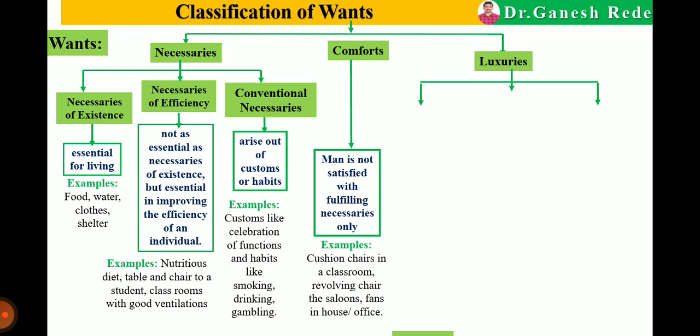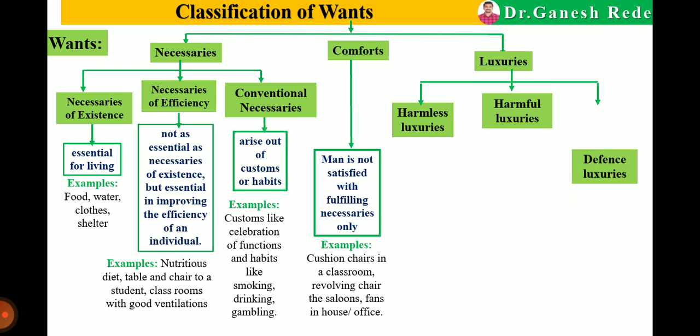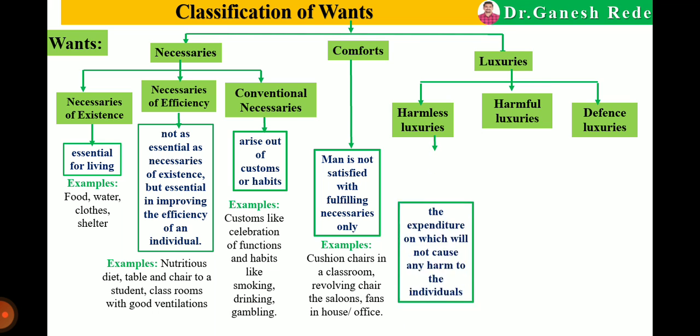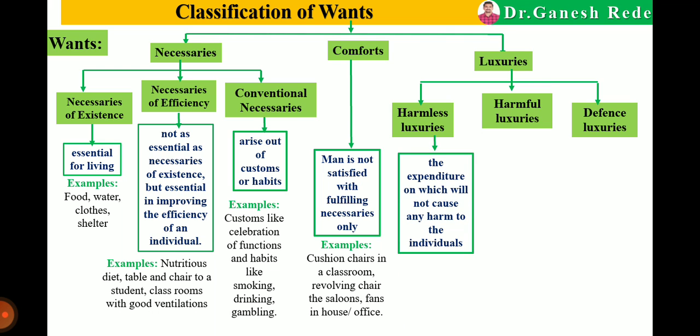Luxuries are again classified into harmless luxuries, from which we don't get harm, then harmful luxuries, and the last one is defense luxuries. Harmless luxuries are expenditure which will not cause any harm to the individual.